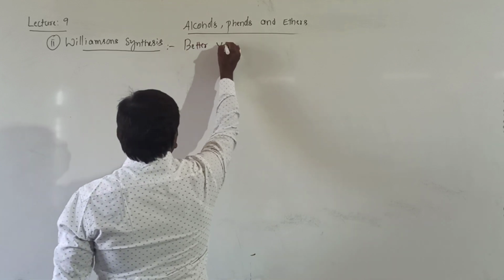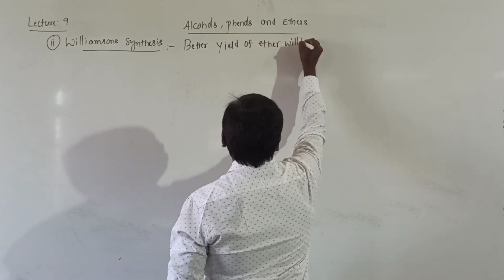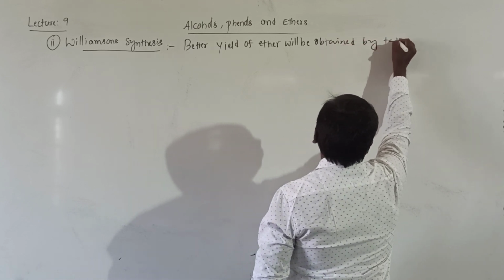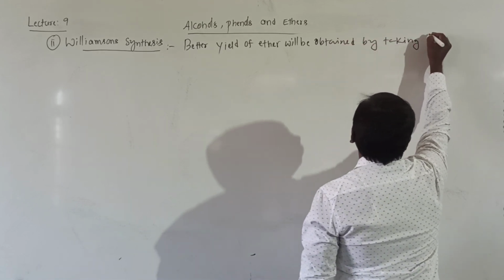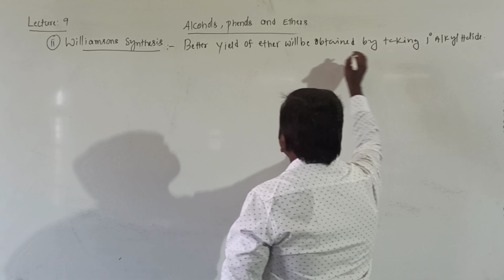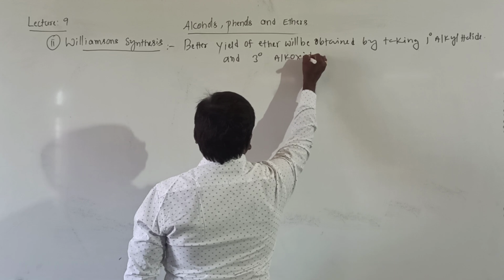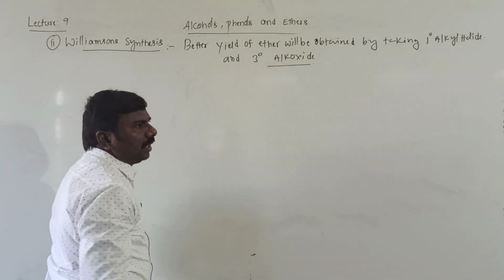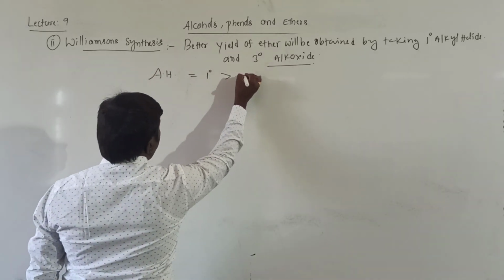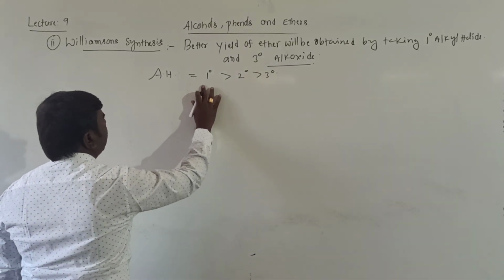Better yield of ether will be obtained by taking primary alkyl halide and tertiary alkoxide. Here, the alkyl halide order for Williamson synthesis is primary greater than secondary greater than tertiary. Primary is more favorable, right?